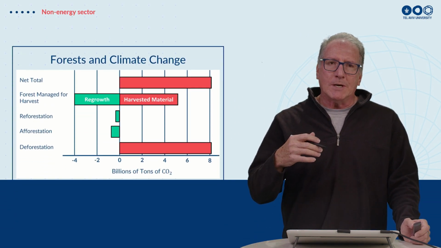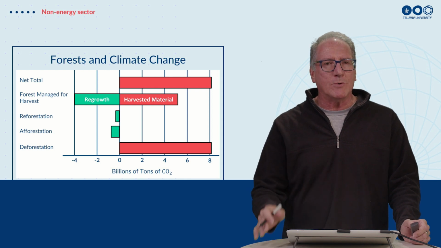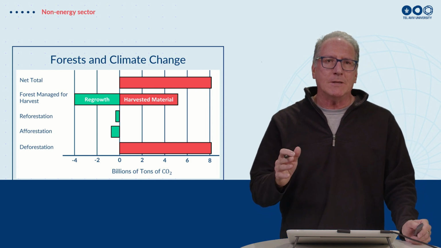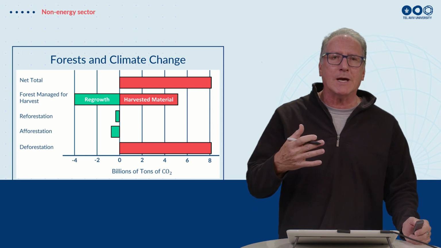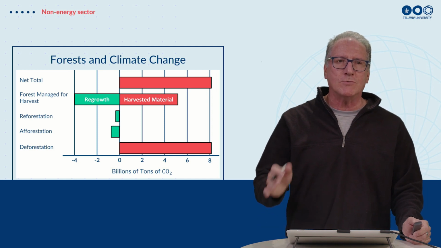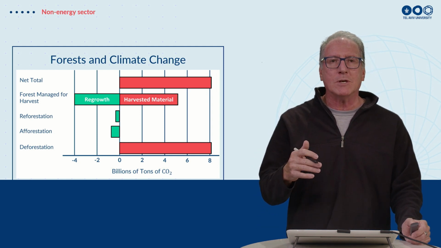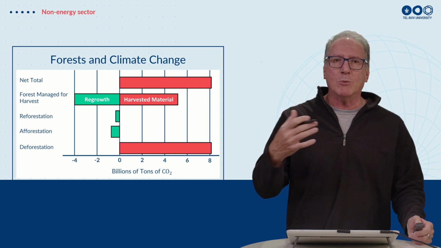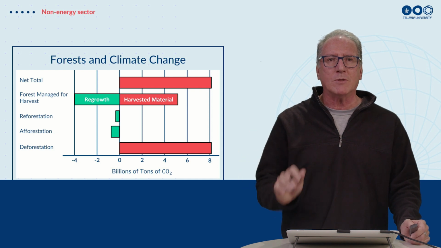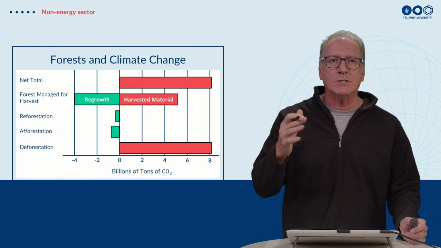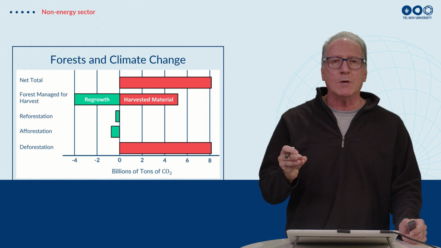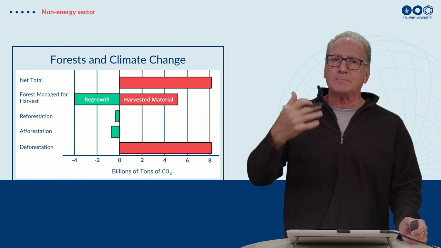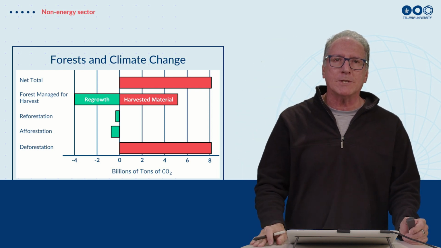So if we first look at the land use change in the forests around the globe, we've spoken about this again before. Here we can actually see the tons of carbon dioxide emitted into the atmosphere due to various factors like deforestation, how much is removed from afforestation, reforestation. And when we use commercially forests for harvesting the wood, but we regrow the wood, you can actually see that the management for harvesting wood, this can balance. In this image, it doesn't balance exactly, but when we harvest the wood, we're adding carbon dioxide to the atmosphere.